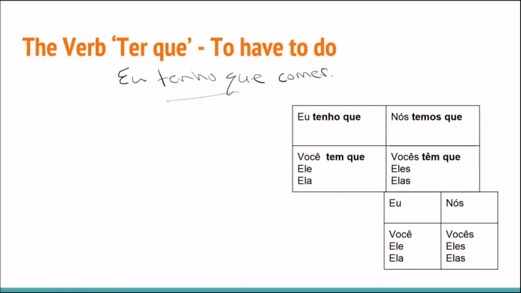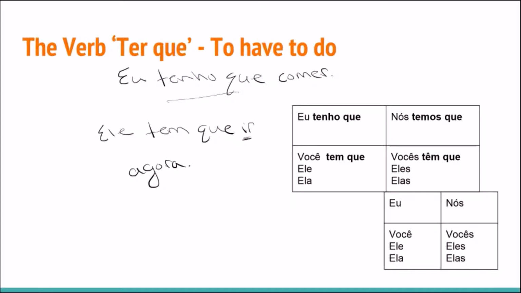So let's use another example. Ele tem que ir agora. He has to go. Remember, just like in the previous slide with precisar, if what you're having to do is an actual verb, an action, the verb stays in its complete infinitive form. So he has to go now.